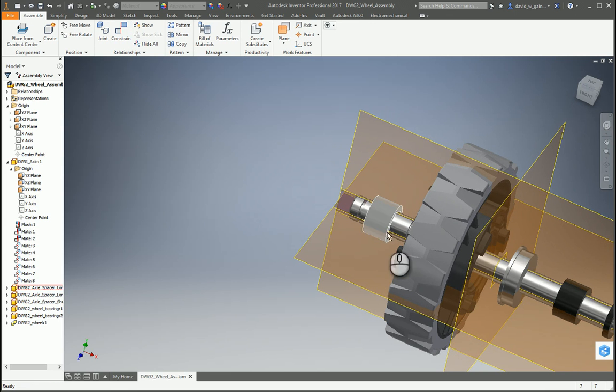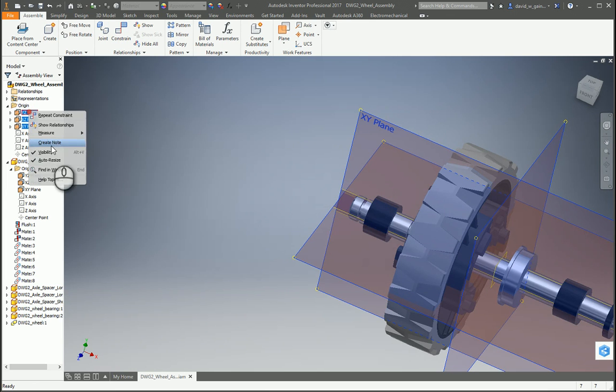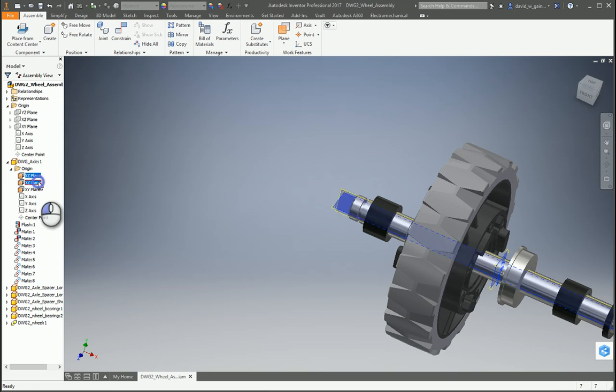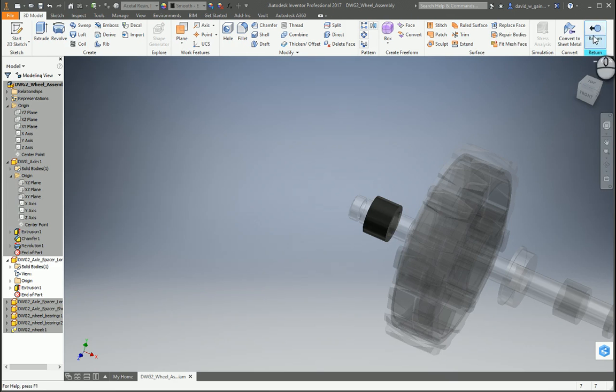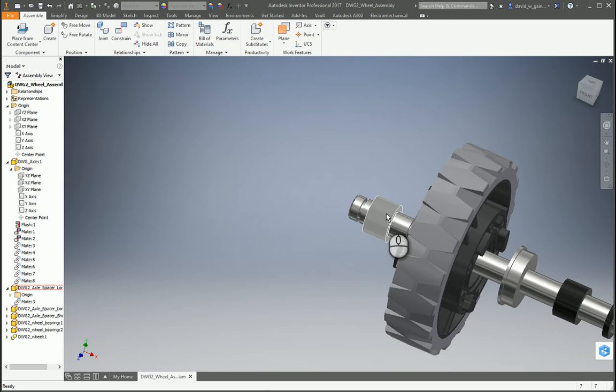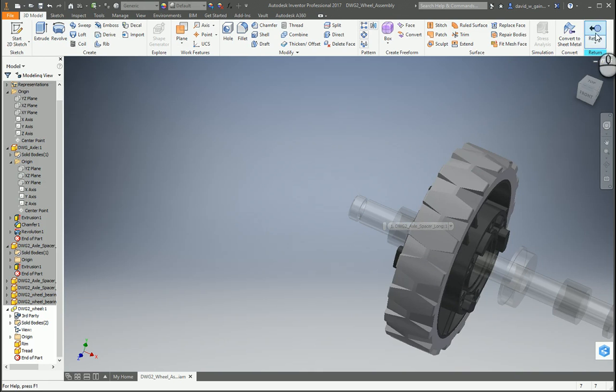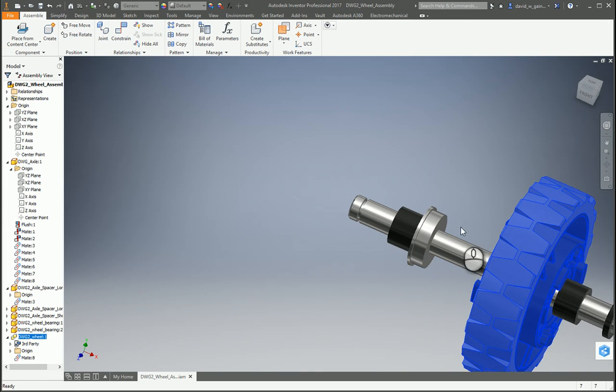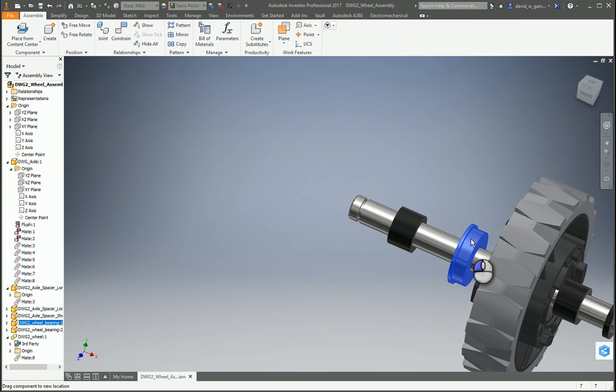Okay, so if you say cancel and hit escape, first thing, let's clean this up so we're not looking at the planes. So first thing you do is Control, touch on all 3, right click, visibility, turn those off. Life gets a little easier. If you hit escape you can grab individual components, and the trick is if you click it really quickly, it will jump into edit that part. But if you click it and hold it, it will hold position. So click the wheel, pull that out of the way, click off, pull the bearing out of the way, click off, click the axle, pull out of the way.